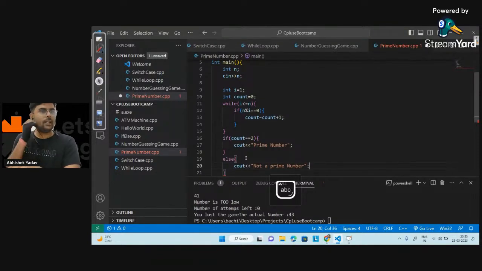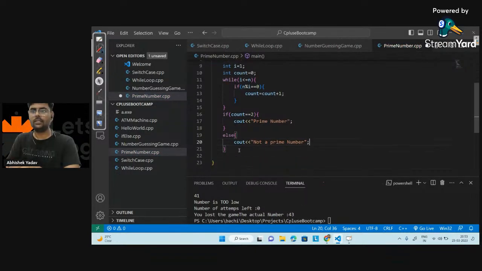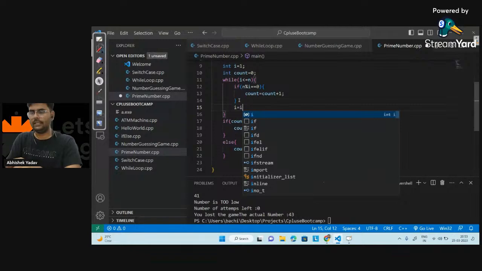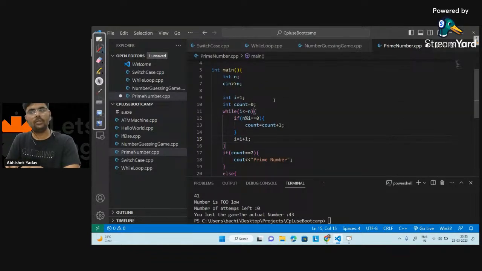Anyone has any doubt in this part, please write in the chat if you're not able to understand any part of the question. And at the end, here I will increase the value of i also, right? i plus 1, because I have to check each and every number from 1 to n. Let's save the code.